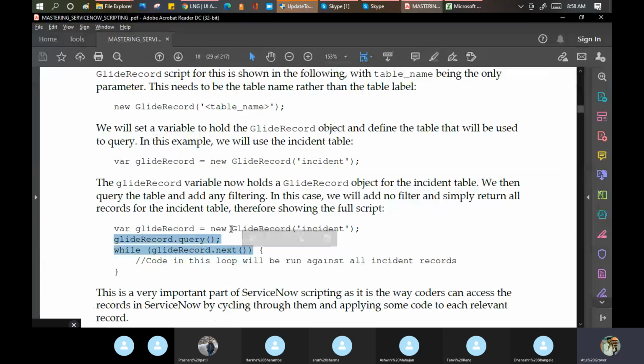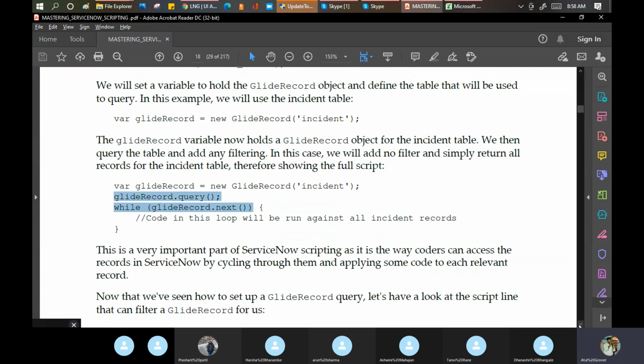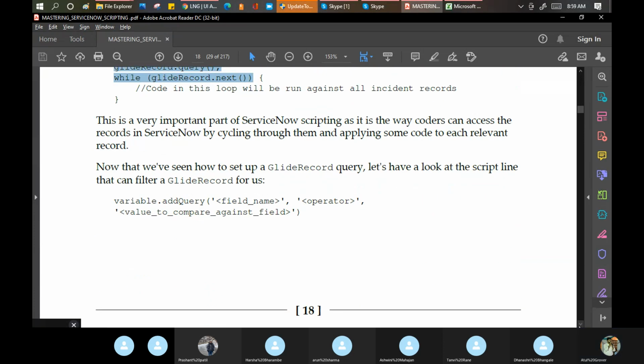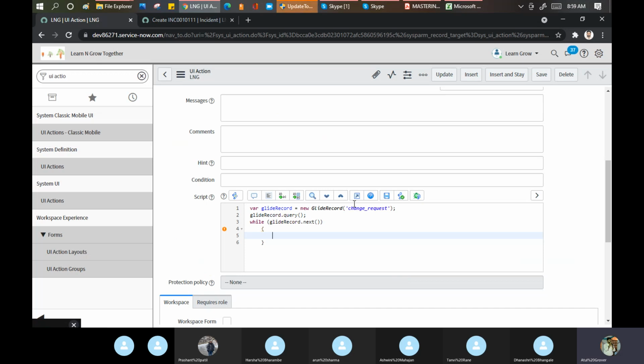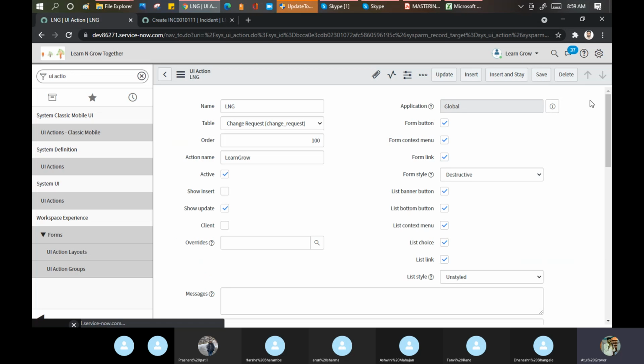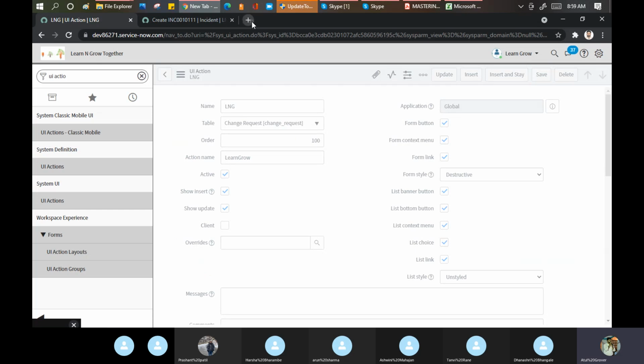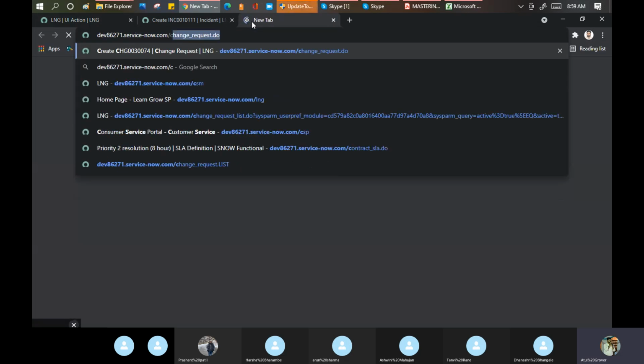Okay, now it says we need to write the code here, whatever I want. Okay, let me do it here. Try to execute it. It says something is wrong, important block statement. Let me write something as a test and let's save this. Let me put it like this and go here, dev this change equals .do.